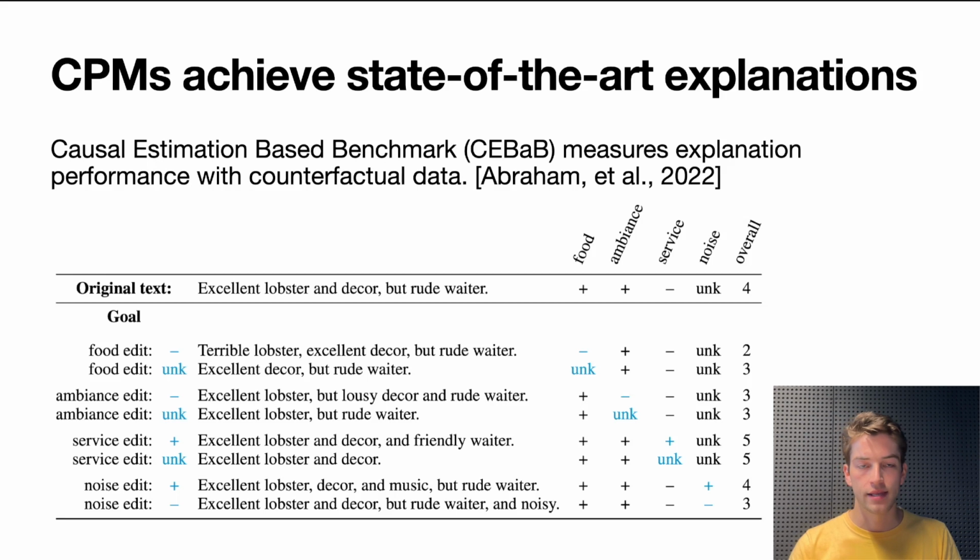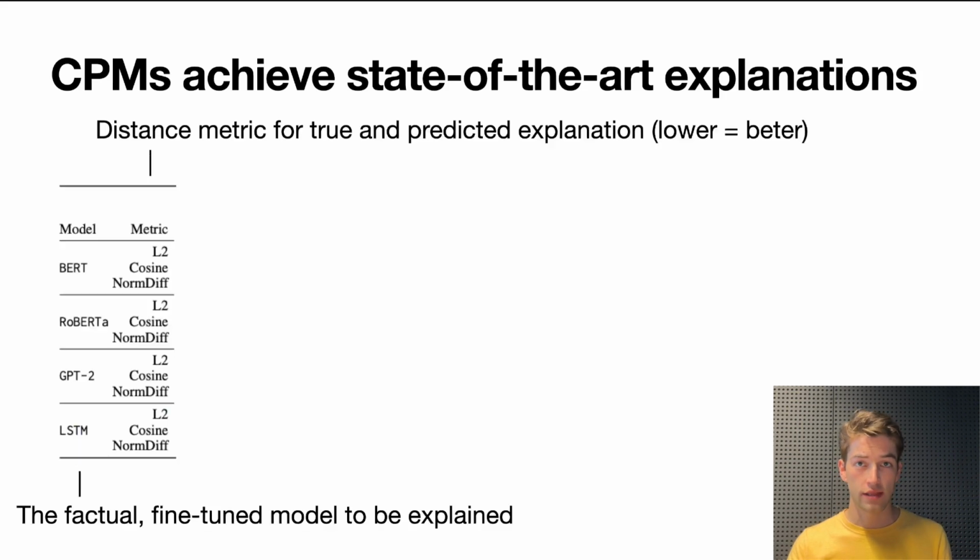But the key insight here is that this can be used as validation data for explainers, because we actually know how the model will change if the food changes and all the rest is constant. So let's see what the metrics actually are.